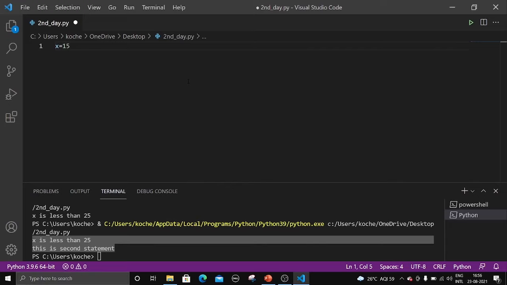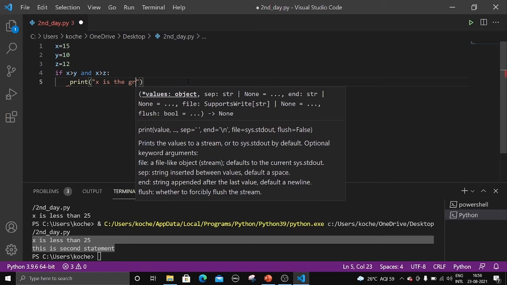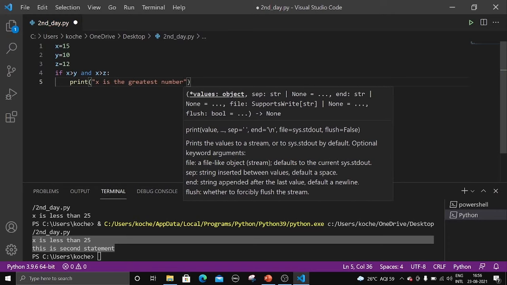Okay, let me type it. X equal to 15, y equal to 10, z equal to 12, right? So let me write a program to find the largest of three numbers. Let me write if x is greater than y and x is greater than z. Print x is the greatest number.